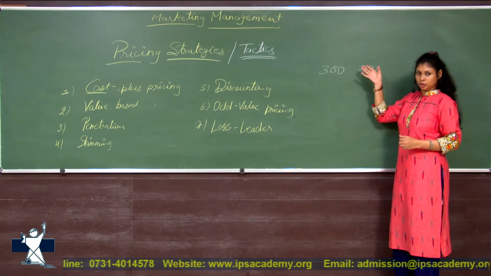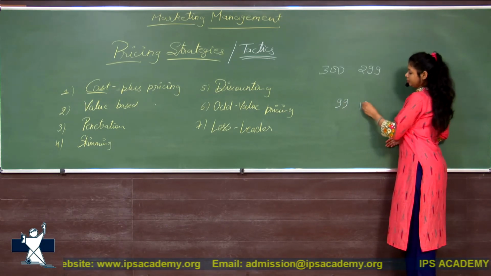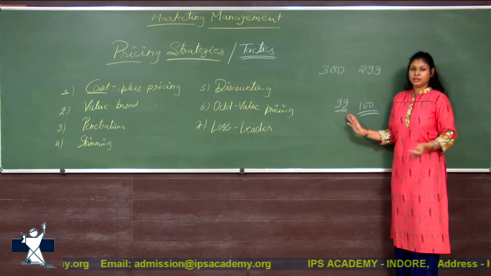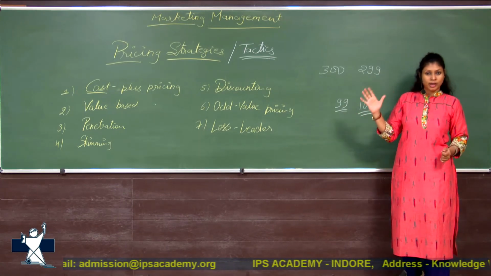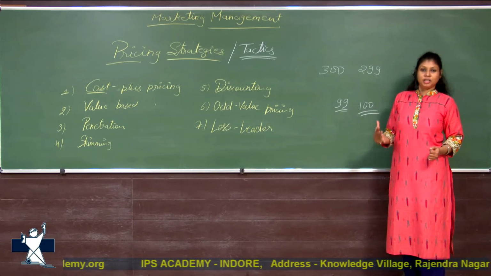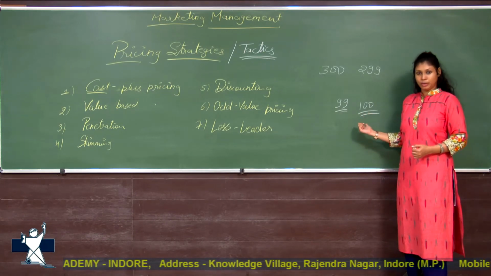Again, it's human psychology. It's a concept of 99 instead of 100. Now 100 seems to be a big amount for us, and 99 is just only 99. The difference is only 1, but still it's human psychology. We find this amount lesser as compared to this, right?